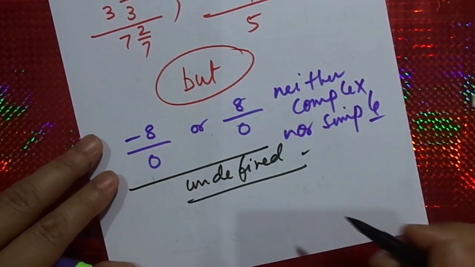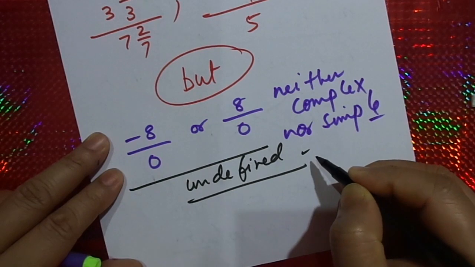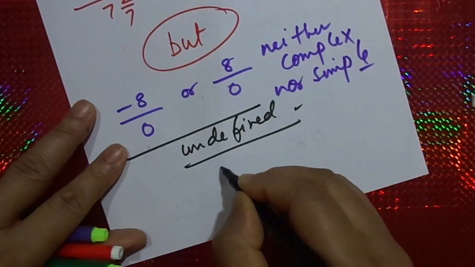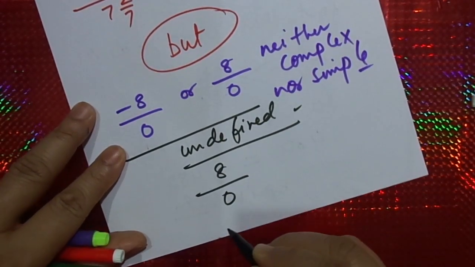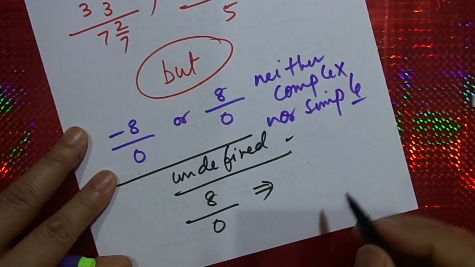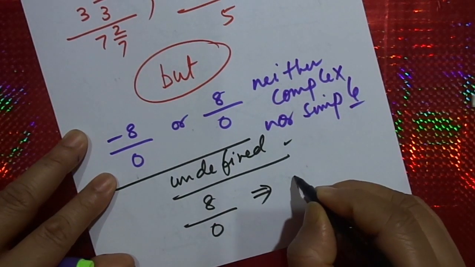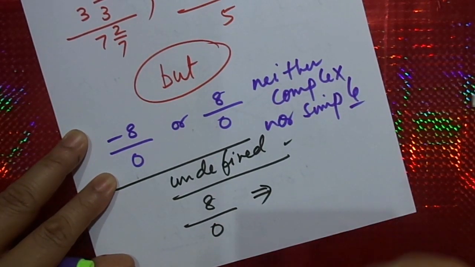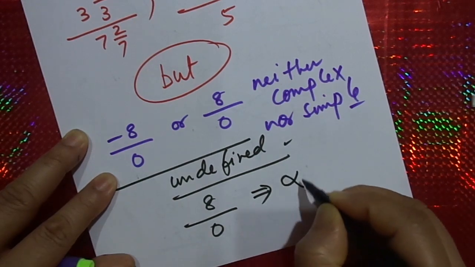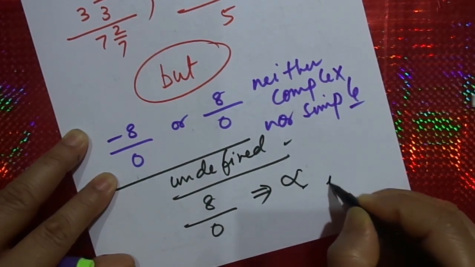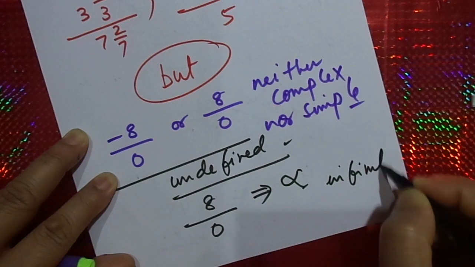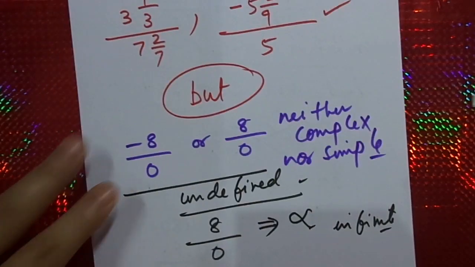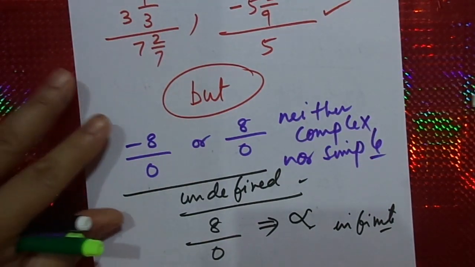It is meaningless. We call it meaningless also. Why? Because for 8 by 0, we do not get a value, we get a very large value, which we call infinite. Okay? So I hope all of you have understood the chapter.